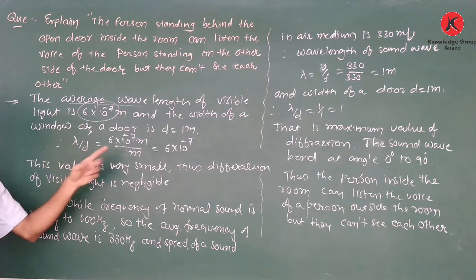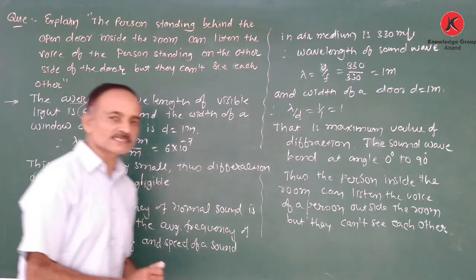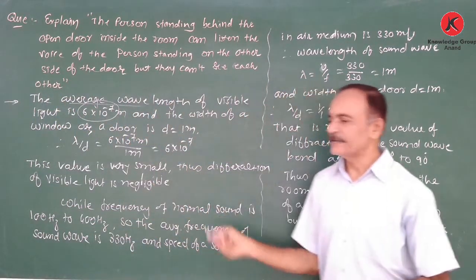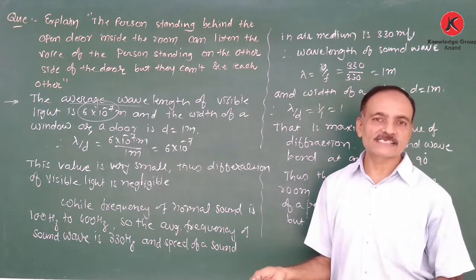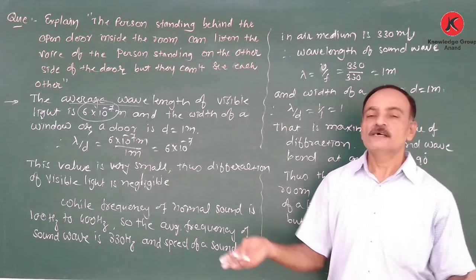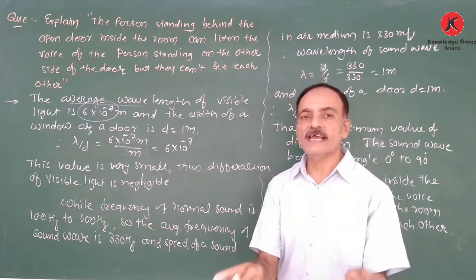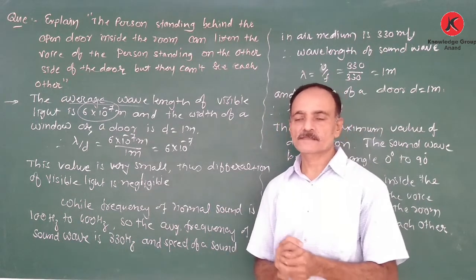Therefore, lambda upon d is 6 into 10 to the power minus 7, which is very, very small. Therefore, the diffraction of visible light is negligible, and the light wave does not bend at the edge of the obstacle.